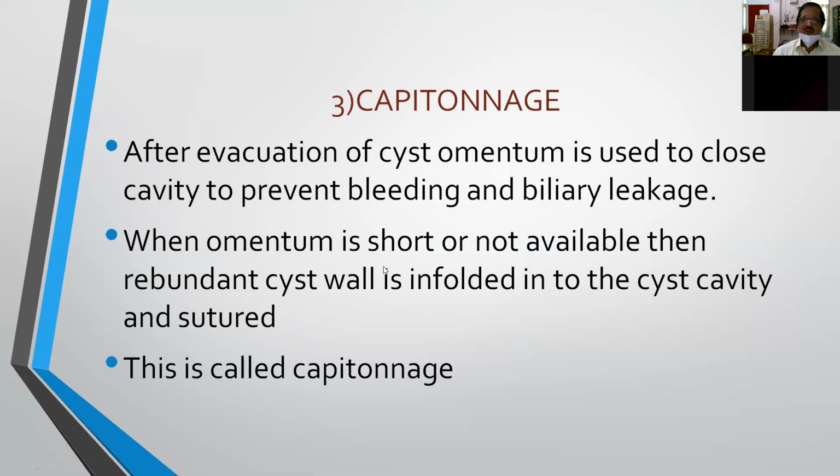When the omentum is very short or not available, where you are not able to bring the omentum into the cavity, then the redundant cyst wall, that is the adventitious layer, may be infolded into the cyst cavity and sutured in place so that it will obliterate the cavity. And this is called capitonnage.